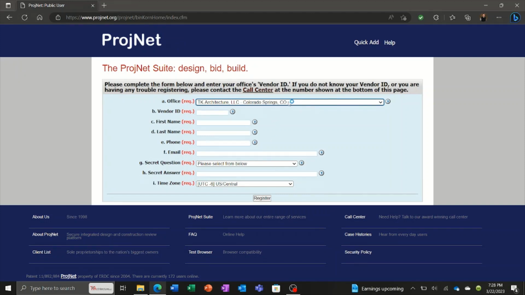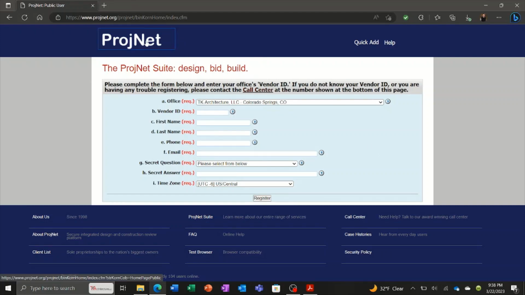Now if you notice that when you select that, it does not automatically populate the rest of these fields. So you still need to know what your vendor ID number is. It does not give that to you automatically. And then from there, just fill out your information: your name, phone number, email, and set up a secret question in case you forget your password, and then the time zone that you're going to be working from. That is how you do a registration.